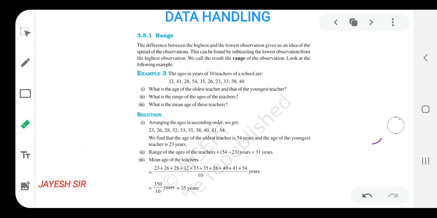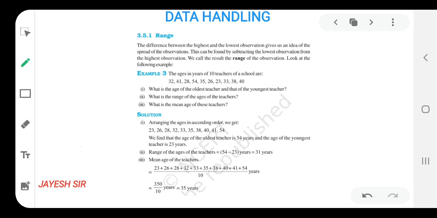Whenever we go to a shopkeeper's shop and ask for something, if I want to purchase this item, and he is not capable of giving it to you, then you ask, what would be the range if I purchase it from you? Range means the highest and lowest amount that we calculate in our mind, whether it is in our budget or not. That's why range is required in our day-to-day life, and we are going to learn it today.